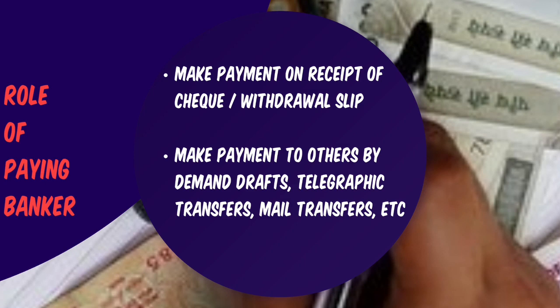Now, if the date is missing from the check, the paying banker can ask the drawer to fill it up and then present it again for payment within a reasonable period of time. The check, if it is not in a complete form, then also the banker can return the check and ask the drawer to prepare it properly, or the banker can write upon the check that it is irregularly drawn.